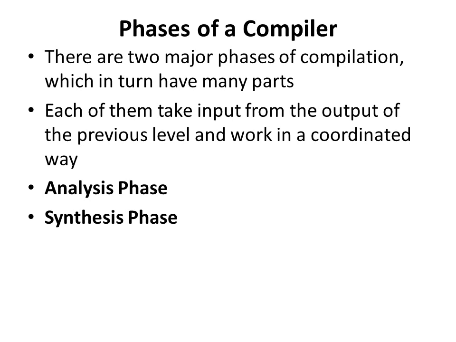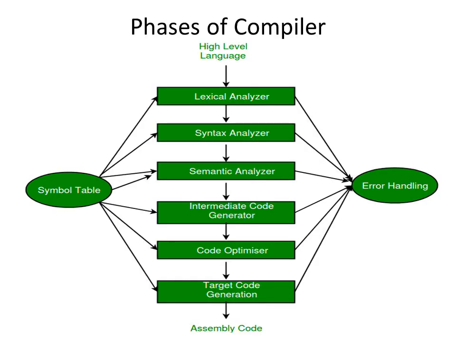What are the phases happening in a compiler? There are two major phases of compilation, which in turn have many parts. Each of them takes input from the output of the previous level and works in a coordinated way. The two major phases of compilation are the analysis phase and the synthesis phase. See, this is the diagram for phases of a compiler.